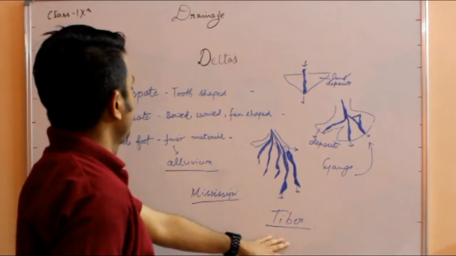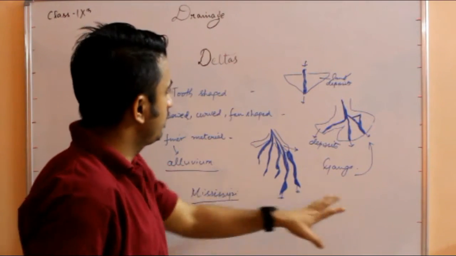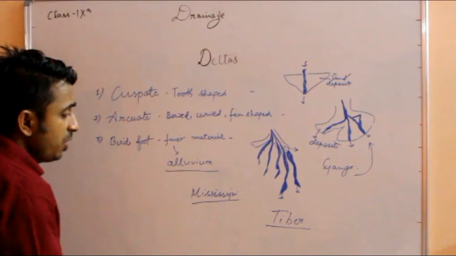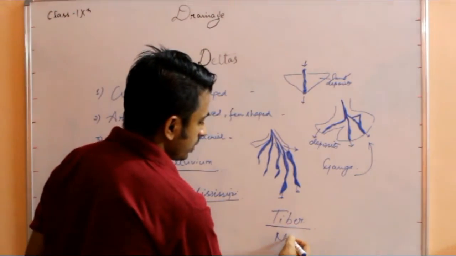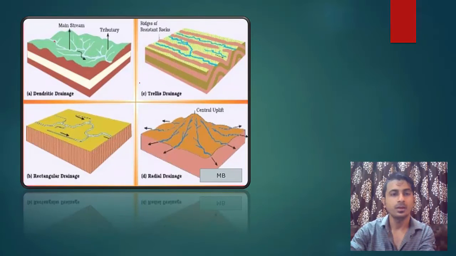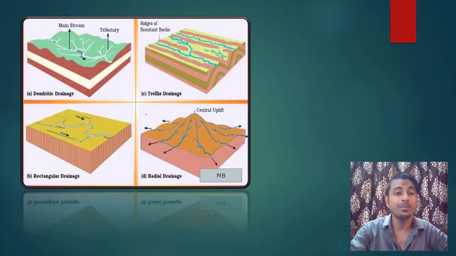So if you see all these rivers, you will see this pattern of the deltas. Okay, or you can also see the Nile River. Now these are the types of drainage. You have to understand these drainages with a diagram or your map.